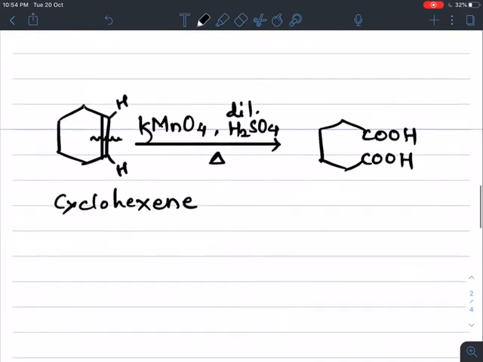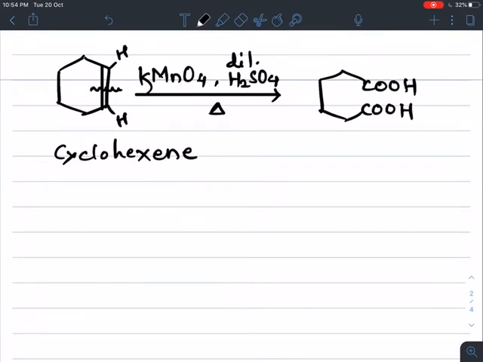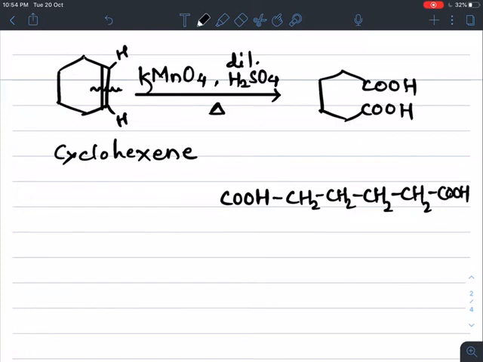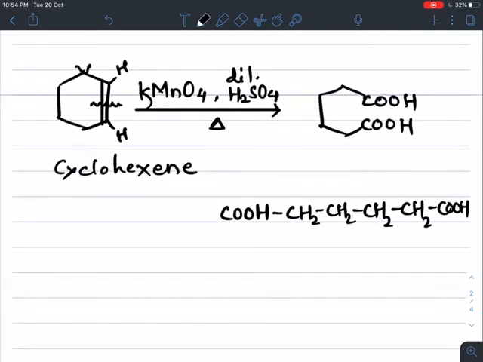If we write this compound in straight chain, then we get COOH, CH2, CH2, 4 CH2 groups present in the middle of the chain, and at the end of this chain 2 COOH groups are present. If you observe, each carbon is attached with 2 hydrogens according to its valency. So the name of this compound is adipic acid.